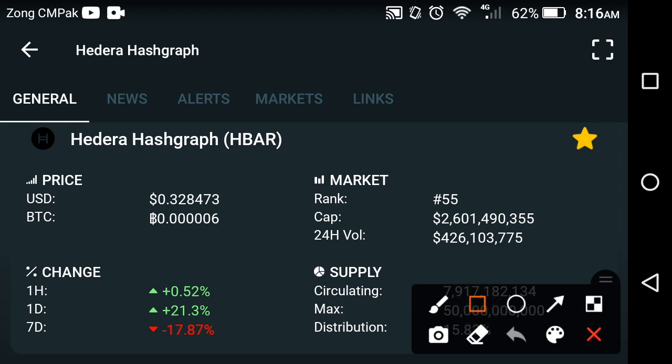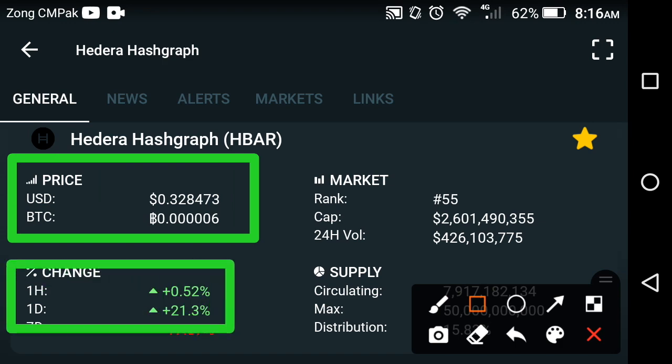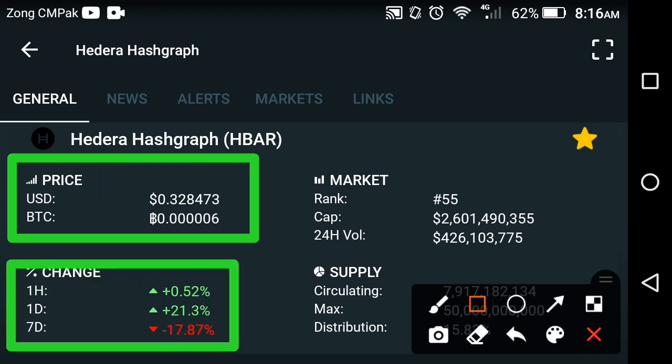Now friends, if we look at the price of Hedera Hashgraph, the current price is about 0.3248473 USD. The change in Hedera Hashgraph in the last 1 hour is positive, the last 1 day change is positive, and the last 1 week change is positive. Sorry, the last 1 week change is negative. So the last 1 day change is positive. That means Hedera Hashgraph started pumping from the last 1 day, which is why the last 1 day and the last 1 hour change are positive. So now let's see more details.